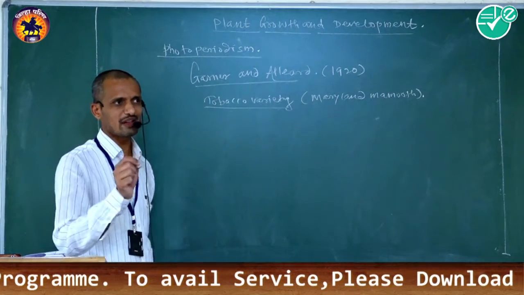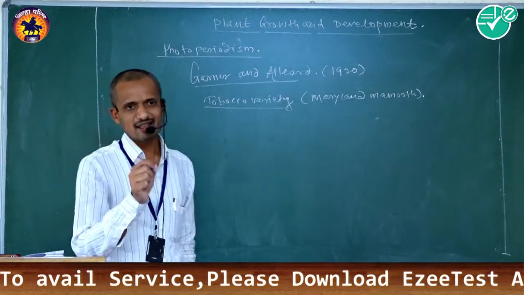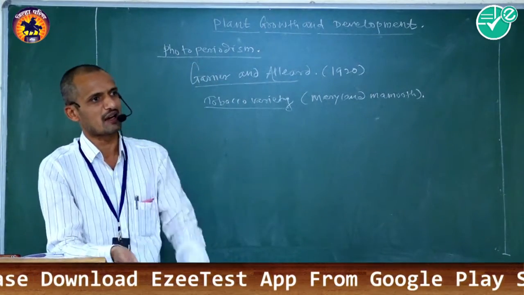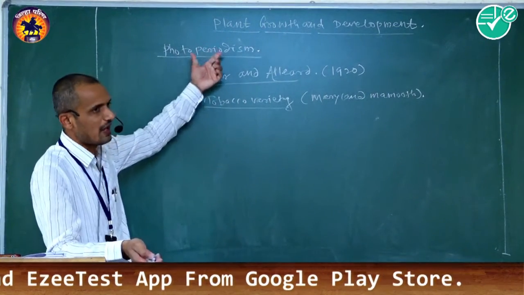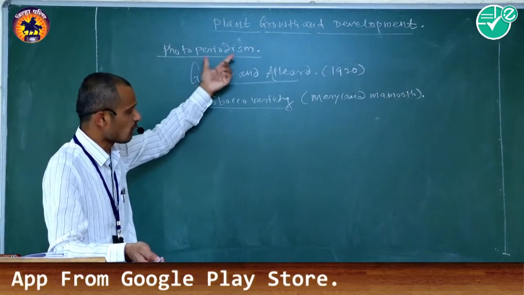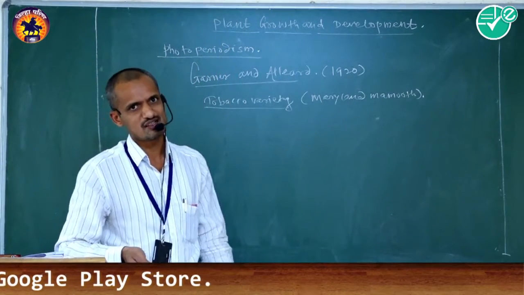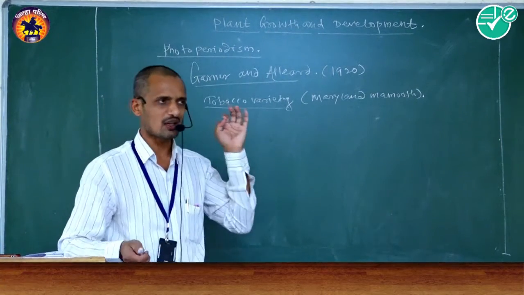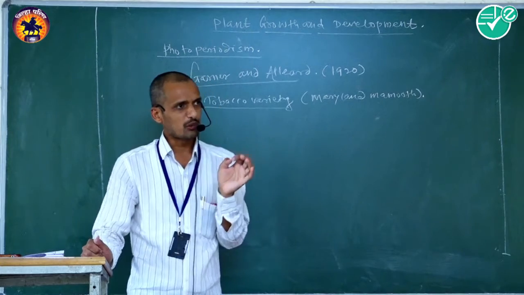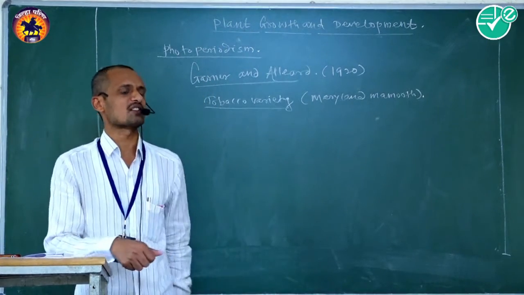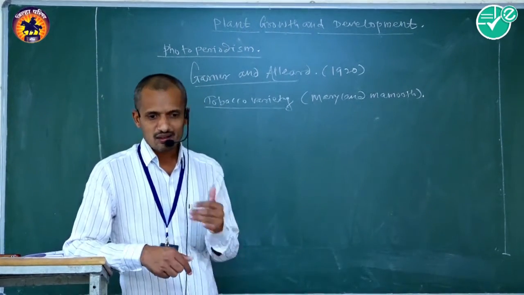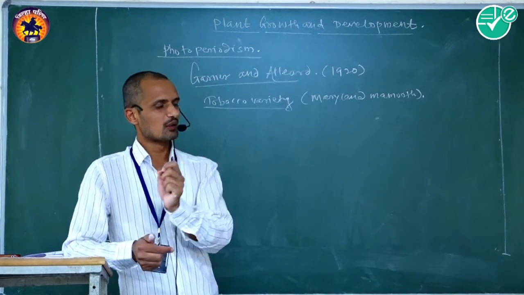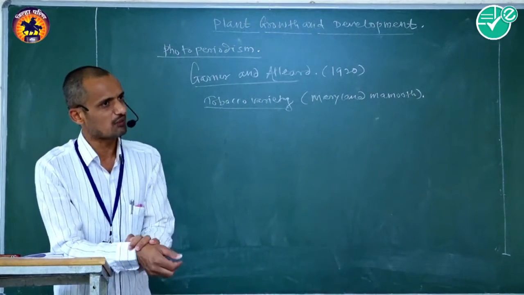The relative length of day duration as well as night duration, that is photoperiod, for initiation of flowers is called photoperiodism. Flower initiation occurs after the vegetative organs mature; the reproductive organ, the flower, is developed during plant growth and development.